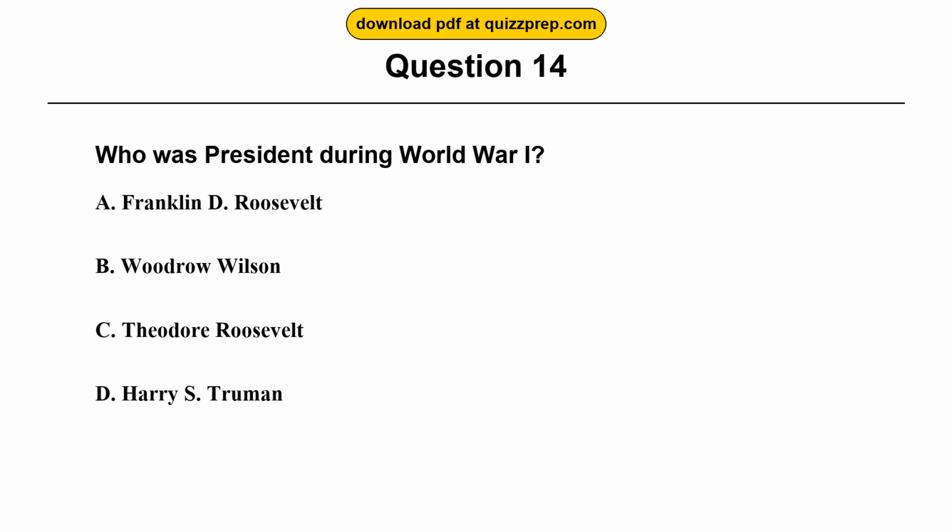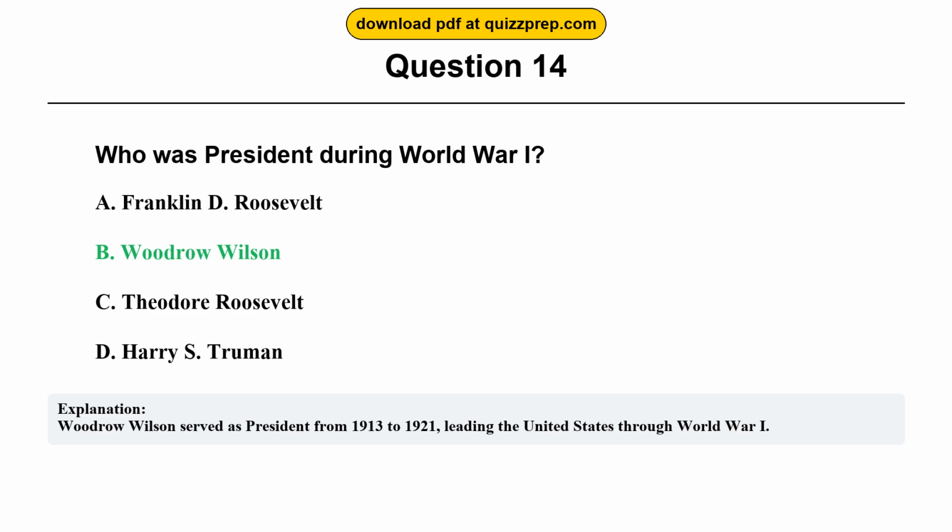Question 14. Who was president during World War I? Option A. Franklin D. Roosevelt. Option B. Woodrow Wilson. Option C. Theodore Roosevelt. Option D. Harry S. Truman. The correct answer is option B. Woodrow Wilson. Woodrow Wilson served as president from 1913 to 1921, leading the United States through World War I.